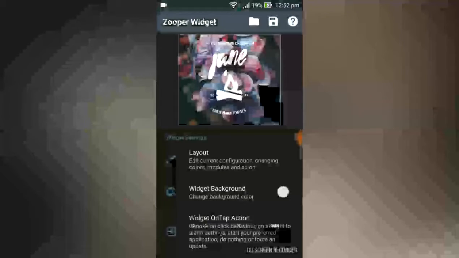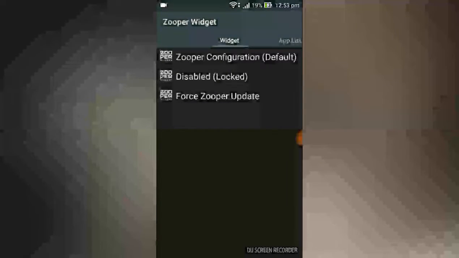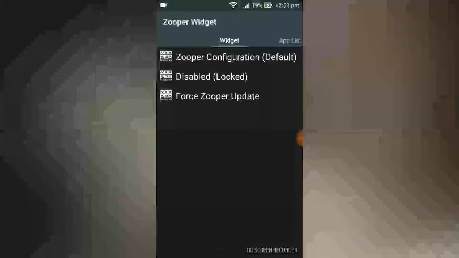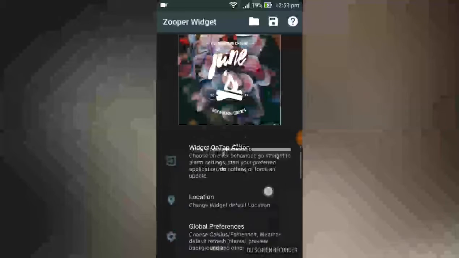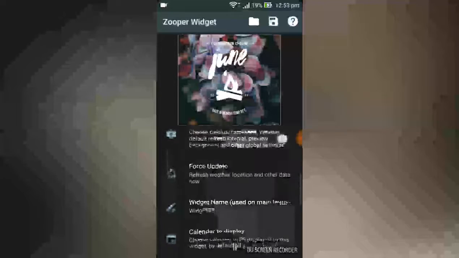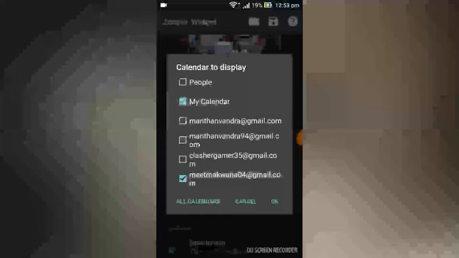For example, I'm doing this. You can set the widget name, the scaling, and widget on tap. Or any app you want to open or any shortcut. I can disable it and configure and Super Widget update. Location, it has been done. Choose the calendar to show. For example, I'm choosing my calendar.